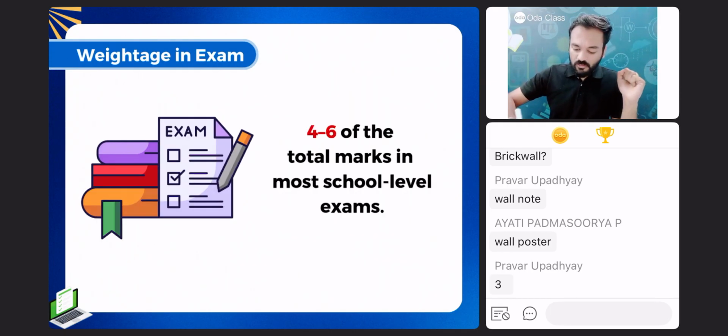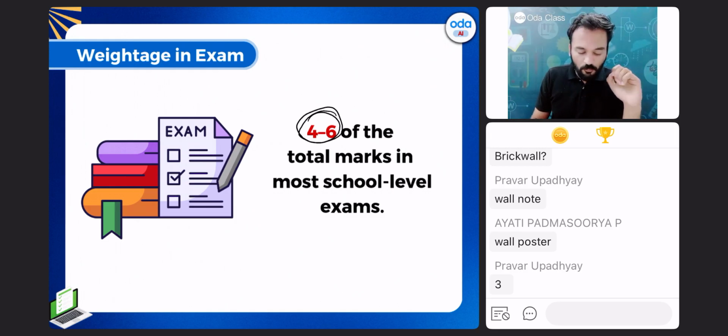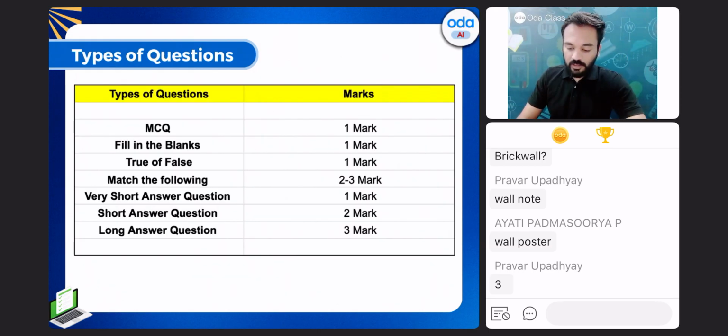In your school exams, in most of the boards, this is asked for 4 to 6 marks. Questions will be multiple choice questions, fill in the blanks, match the following, very short answer questions, long answer questions. All of these we will be discussing.